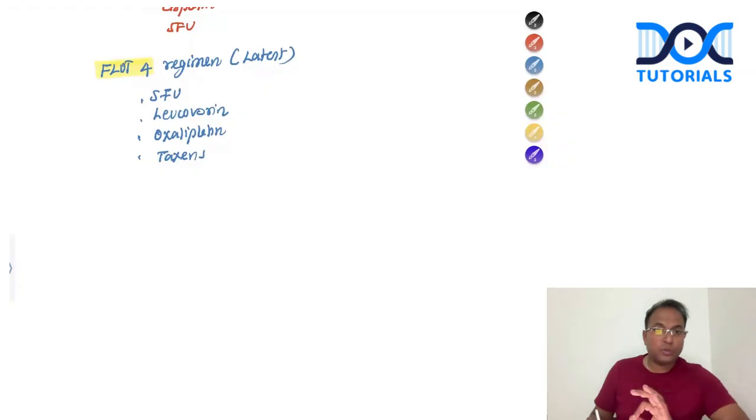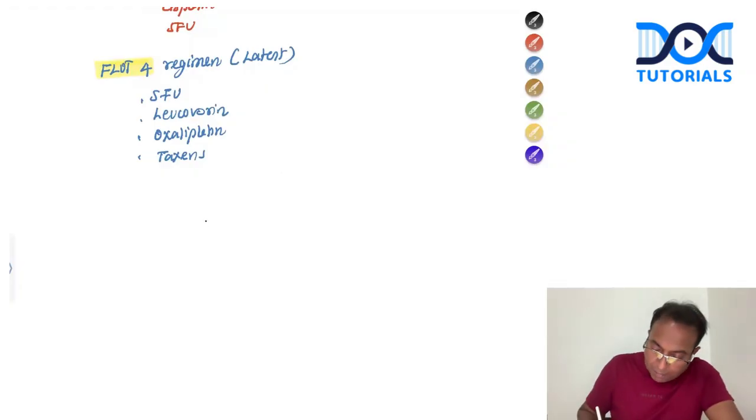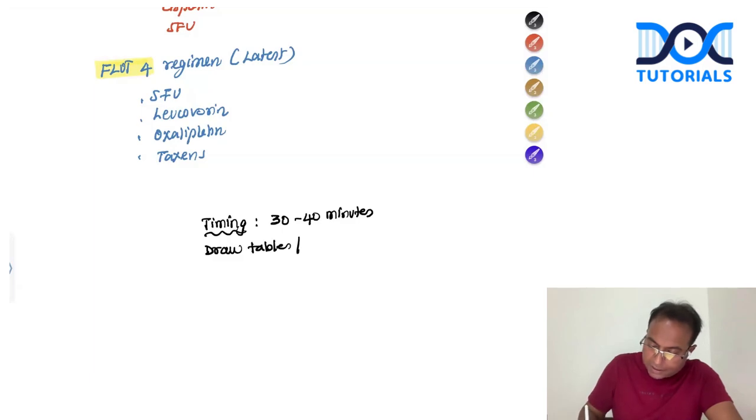Please remember, when you write the essay questions, the timing of writing should be very serious. Between 30 to 40 minutes should be the maximum for an essay question. Don't waste too much time on writing an essay question, and draw pictures wherever possible. Draw tables and pictures that will attract the examiners, and they will give you more marks. So please remember these basic things in your exam.